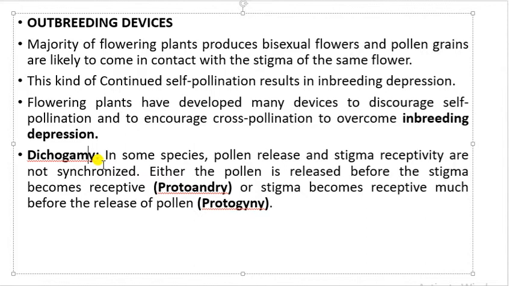This avoids self-pollination. This kind of mechanism is known as protoandry. Whereas in the other case, the stigma matures and becomes receptive while the release of the pollen has not taken place from the anther. That's why also self-pollination can be avoided. This mechanism is known as protogamy. So dichogamy is one such mechanism where self-pollination is avoided by the plants and cross-pollination is promoted by the plants.